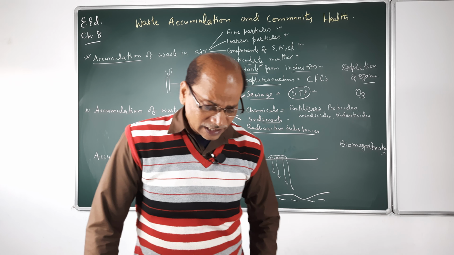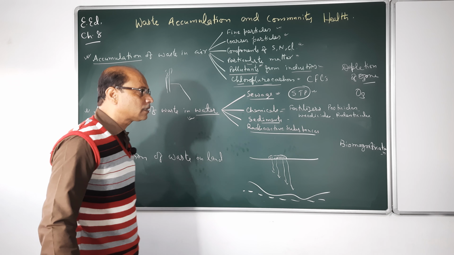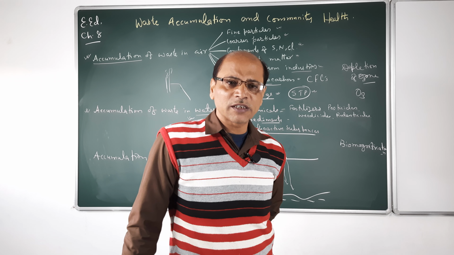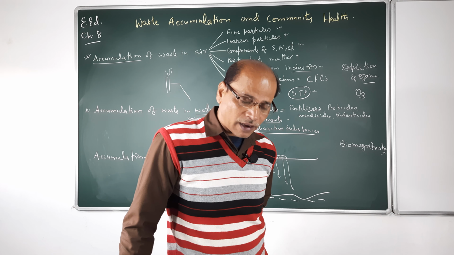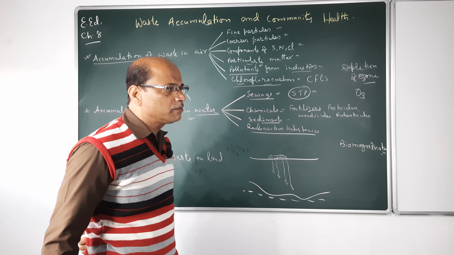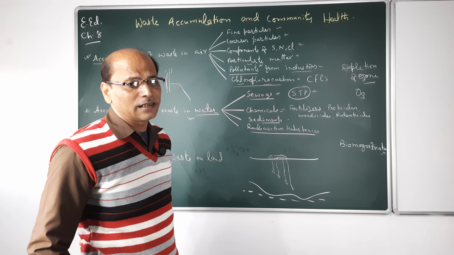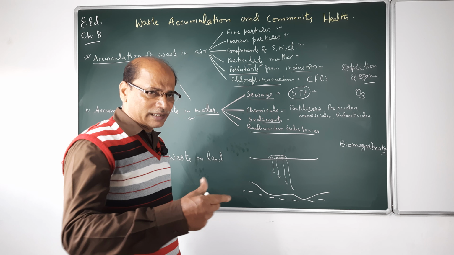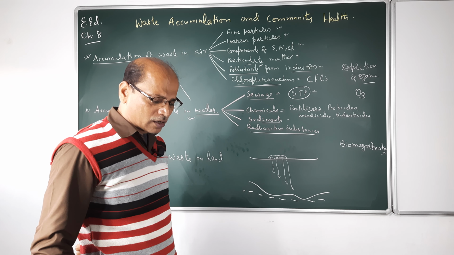So, waste and community health. Suppose your colony has so much waste, what happens? The outside area where you live is not healthy, it is filthy because of the bad smell and because of the overflooded drainage system or sewage system.